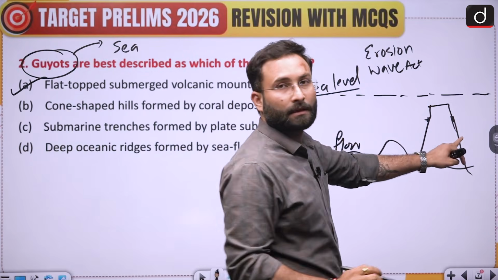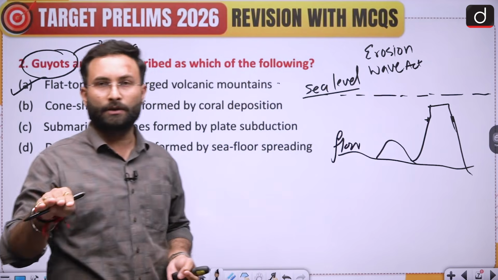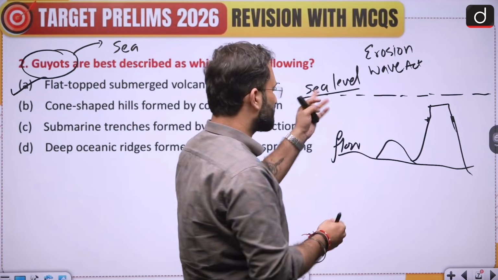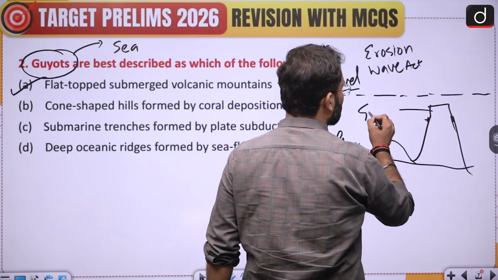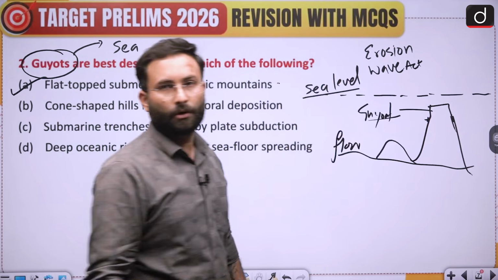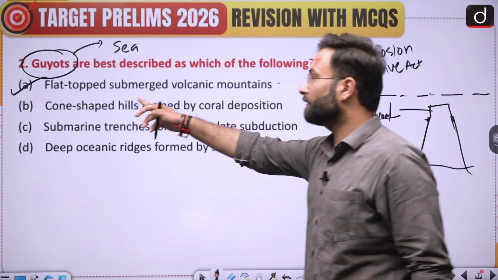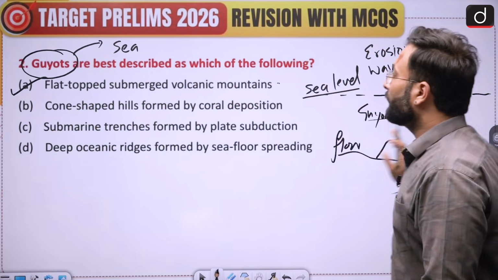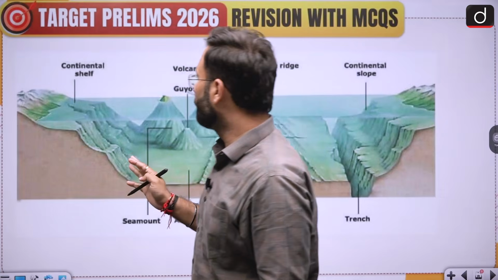Now this structure, which has a table-like top and is submerged within the water at sea level, is called a Guyot. Now this is called a Guyot. So option A is your right answer, flat-top submerged volcanic mountain. Now there are other things related to it, which we will discuss.